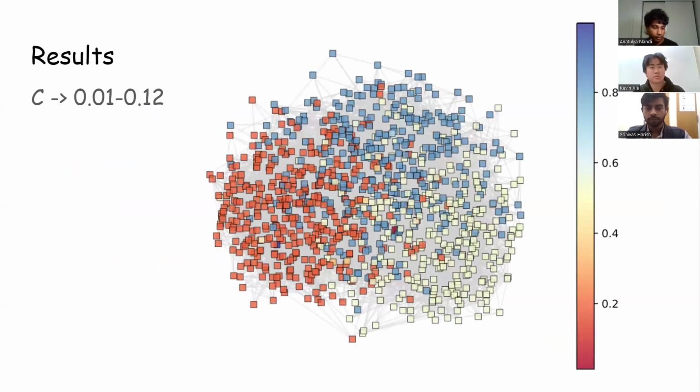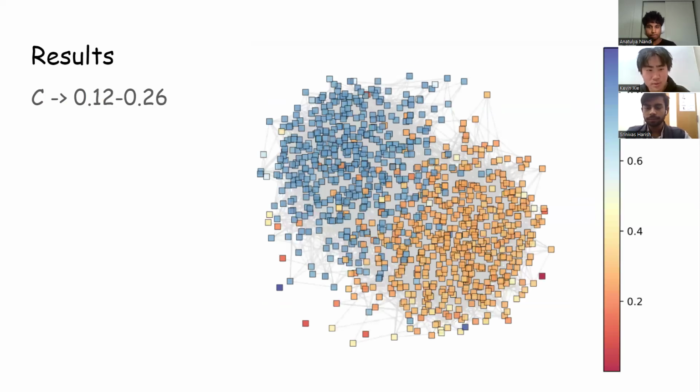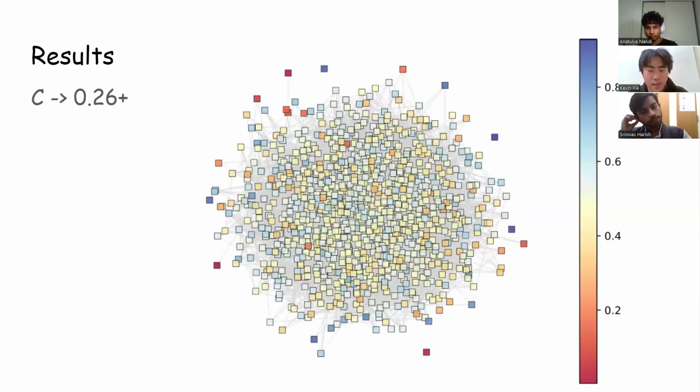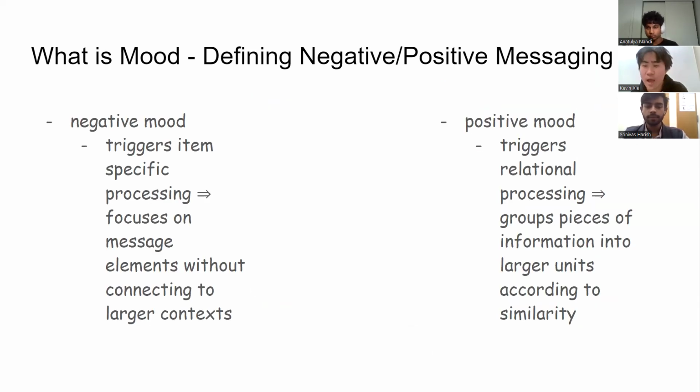So these are some of the results. A confidence bound from 0.01 to 0.12 would give a highly fragmented opinion graph, where you can see the red, blue, and yellow are highly different little clusters. And then now there's only two clusters, which is a polarized group, and then a consensus where everyone is under one opinion. So now how can we add mood to this?